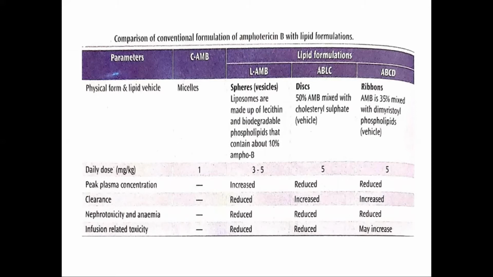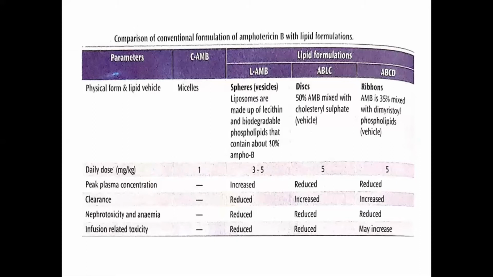Now, this active drug, amphotericin B, is packaged in lipid delivery vehicles. In the liposomal amphotericin B, lecithin and biodegradable phospholipids are used. This liposomal amphotericin B was approved in 1997, and other lipid delivery vehicles are used, like the ABLC and ABCD. They use cholesterol sulfate and dimyristoyl phospholipids as the lipid vehicle.